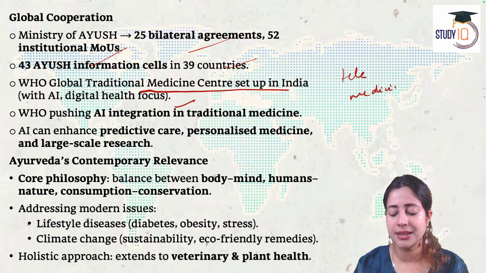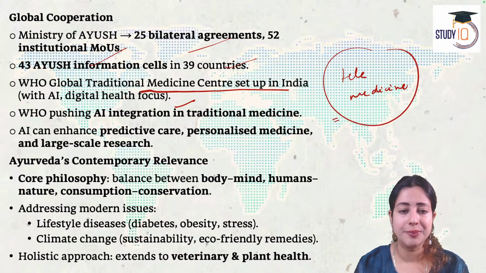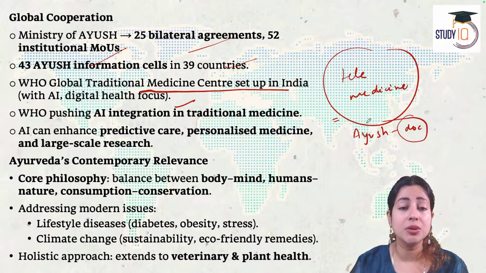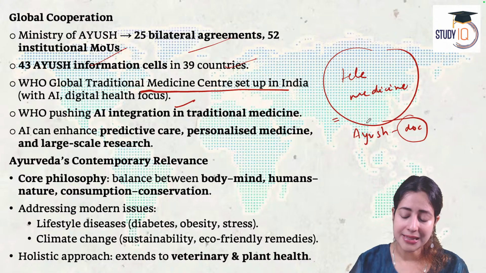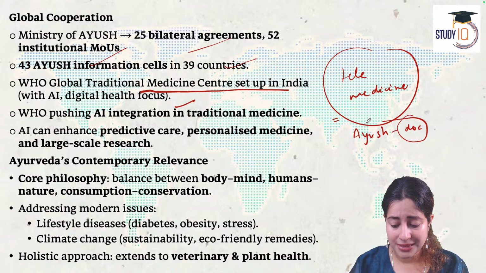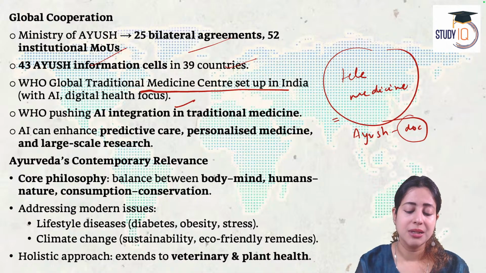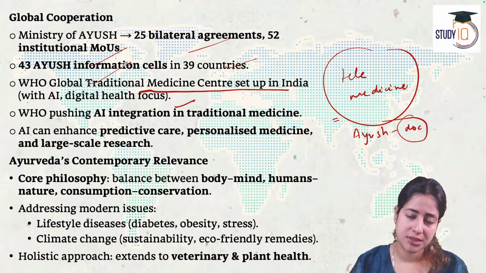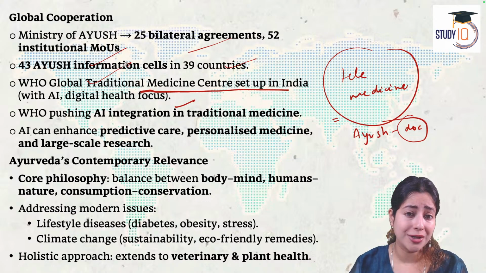Telemedicine is a rising area now. Since India is the hub of Ayush medicine and trained Ayurvedic doctors, people across the world will be able to connect and consult these doctors online. That's called telemedicine, when you consult an online doctor in some other country, or in some other state within the same country. These doctors will diagnose, recommend medicines, and then the medicines will be exported through unique Ayush centers across various countries. India is already exporting to 150 plus nations.